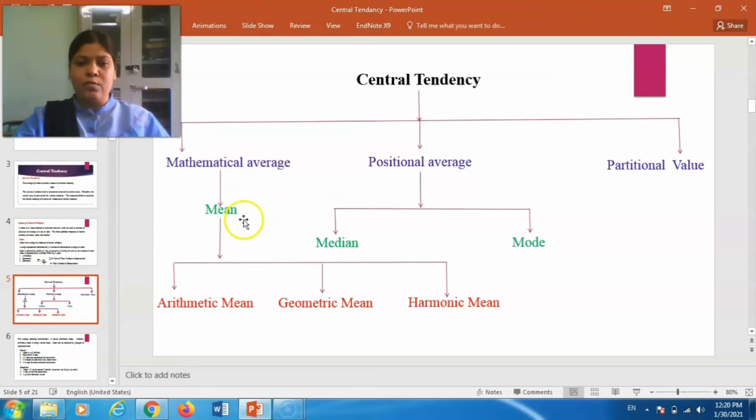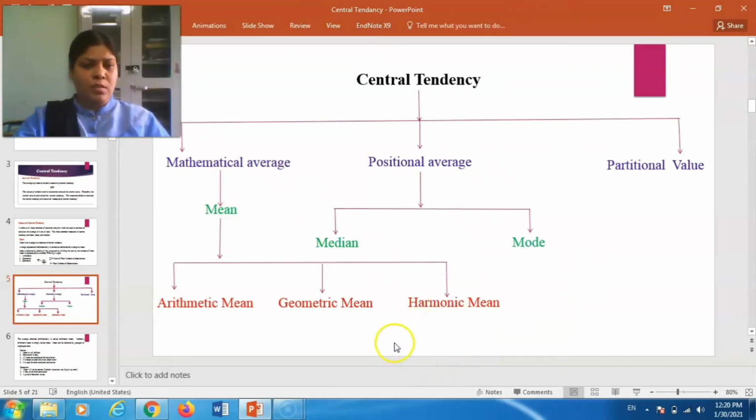In the mathematical average, mean comes under the mathematical average, and there are again three types of mean: arithmetic mean, geometric mean, and harmonic mean. In our syllabus, we are going to see only arithmetic mean. Arithmetic mean is simply also called mean. Then, positional average: its name itself indicates that it is considered by its position. In the case of mean, all values are considered, but that does not happen in the case of median and mode.